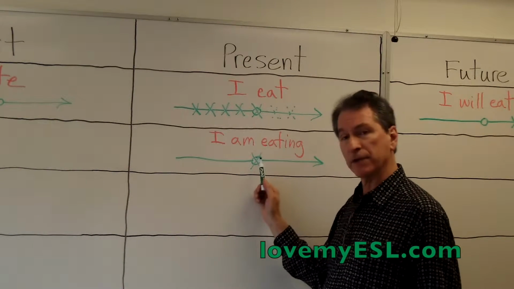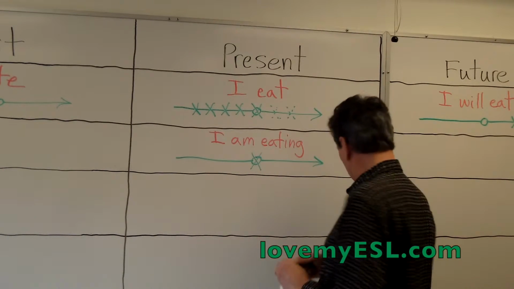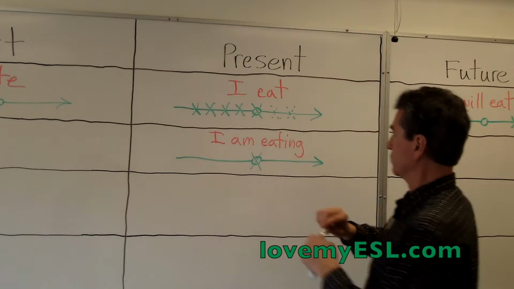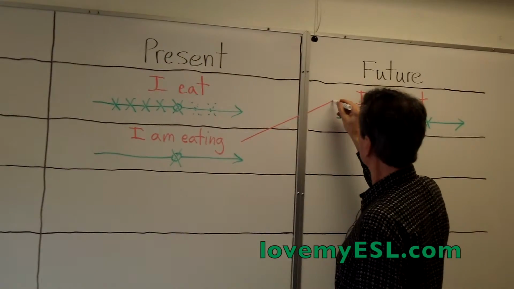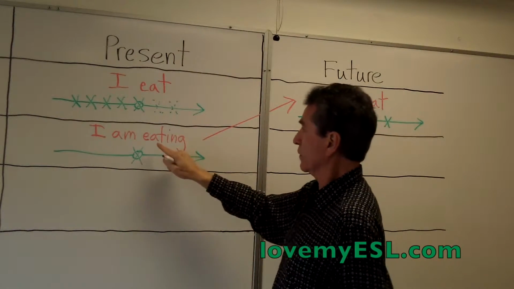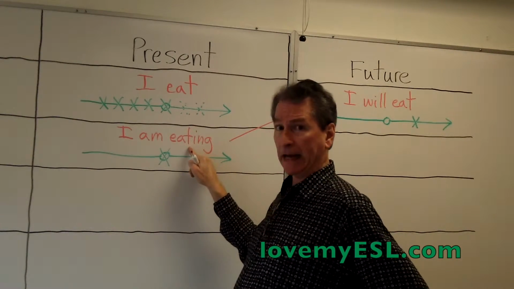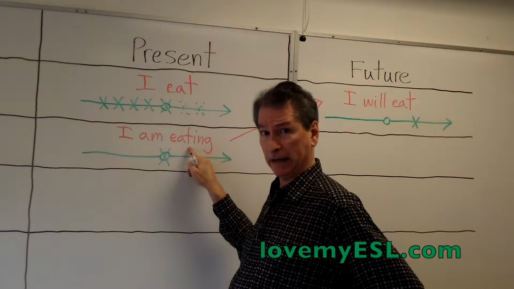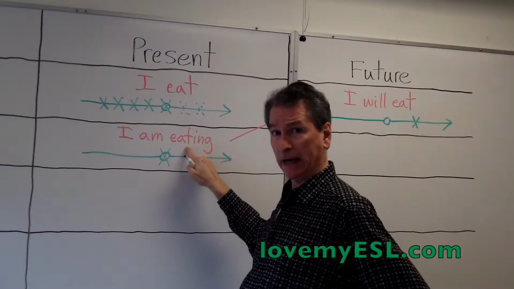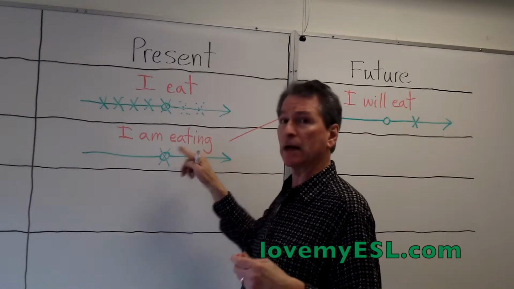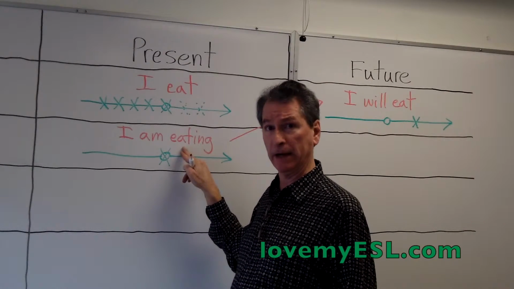Now, the interesting thing about this verb tense is it can also be used for a future idea. Why don't I just use red here? It can also be used for the future. So I'm going to draw an arrow from there to here. For example, if I say tomorrow, I can also say I am eating a banana. Tomorrow I am eating a banana. So I can say I will eat a banana. I can also say I am eating a banana if the listener knows that I'm talking about the future. So I have to say something like, tomorrow I am eating a banana.